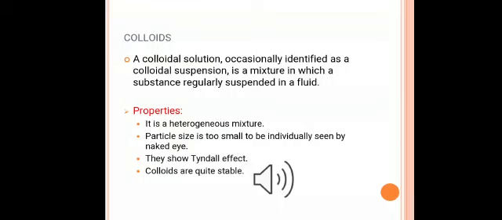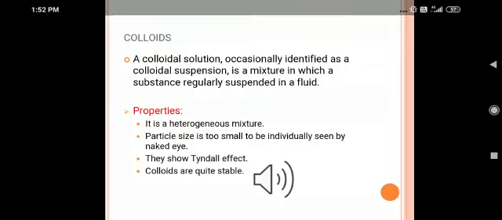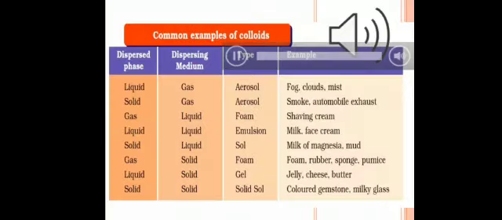Colloids are classified according to the state, like solid, liquid, or gas, of the dispersing medium and the dispersed phase. Colloidal solutions have three subclassifications: foam, emulsions, and sol. Kids, common examples of colloids are given in the table. Check the table.